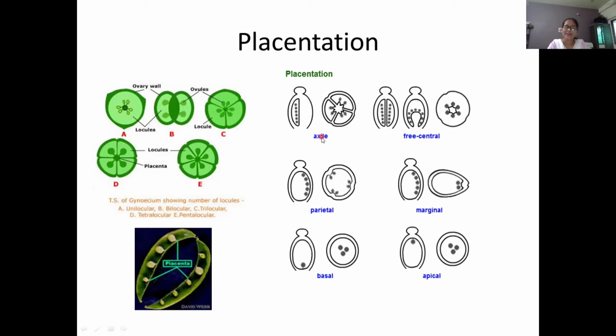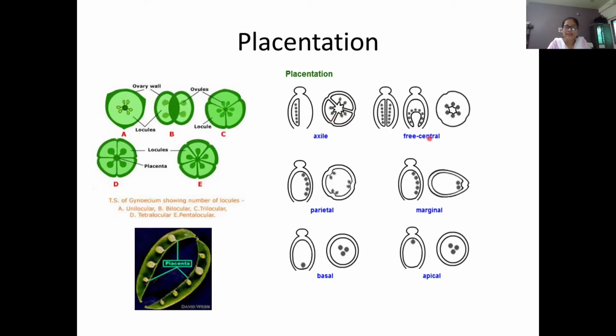So axile placentation contains 3 locules and 2 ovules in each locule, and this is the placenta, the part where the locules attach. If you find such a position in any ovary, it is known as axile placentation.